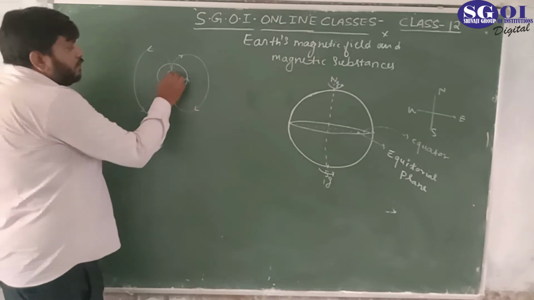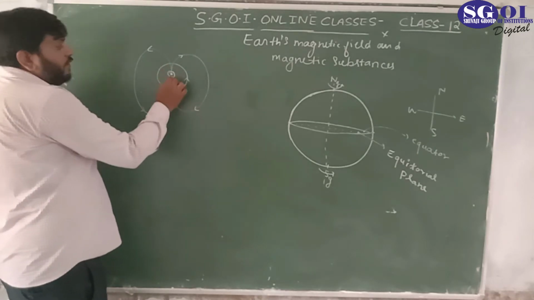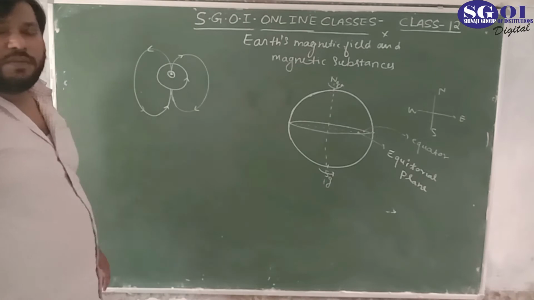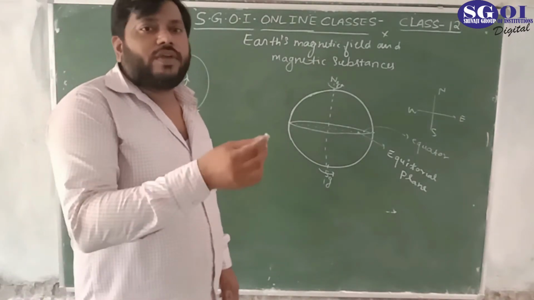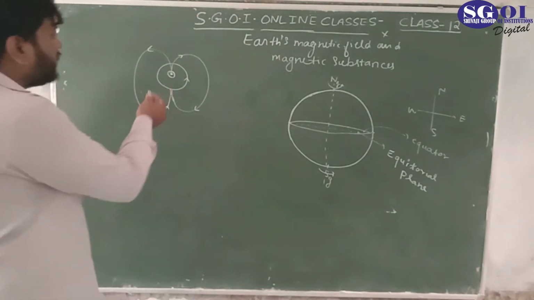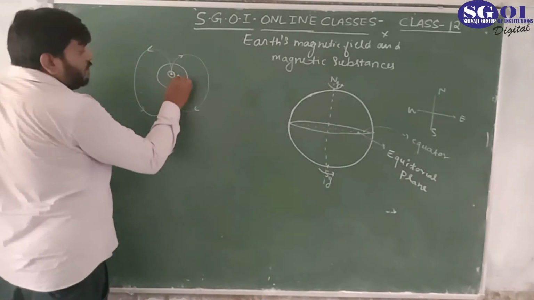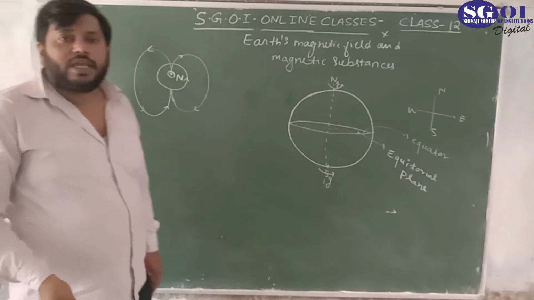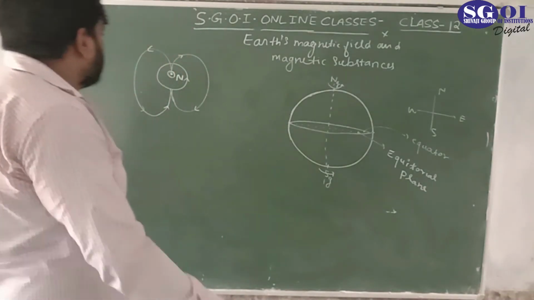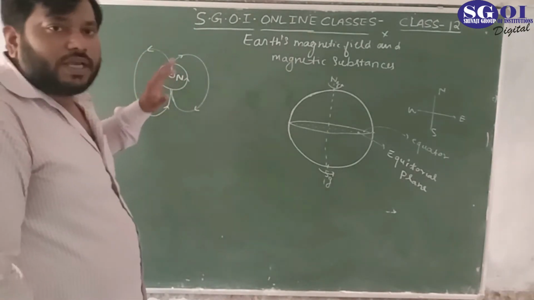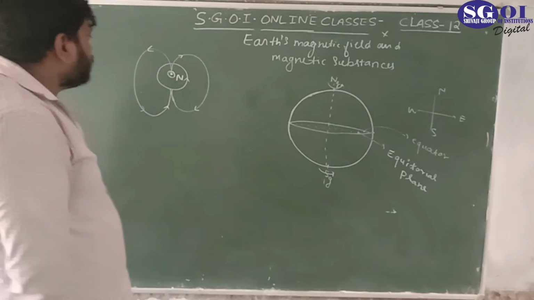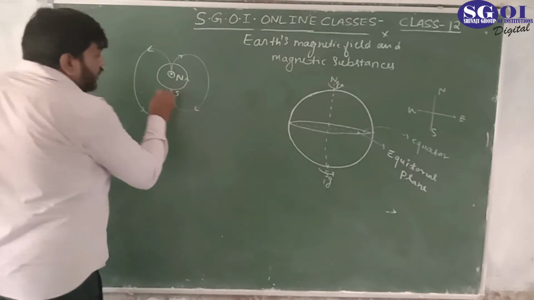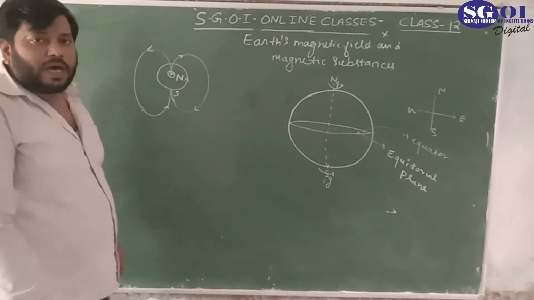You can see here, from the upper face magnetic field lines are emerging out, and from the lower face of this loop they are going inside. So the upper face will behave like a north pole, and the lower face will behave like a south pole. So it is just like a bar magnet.